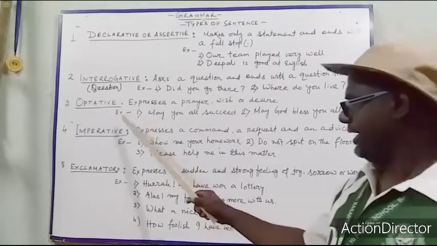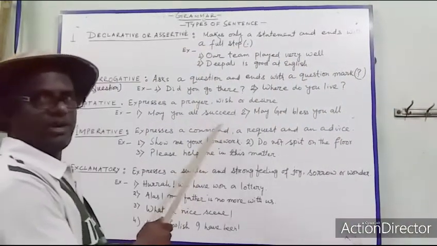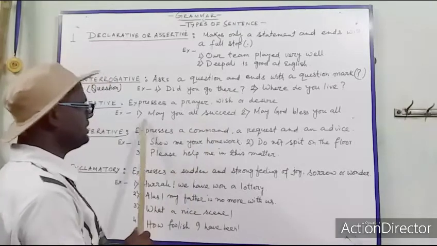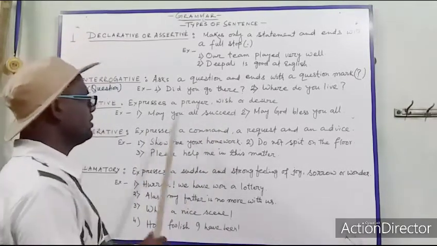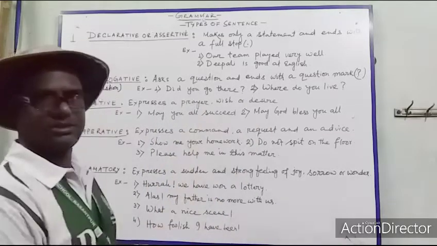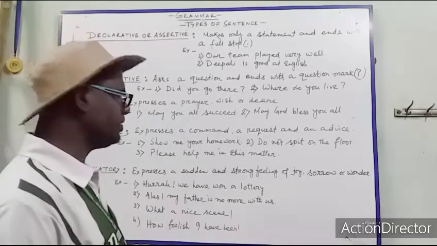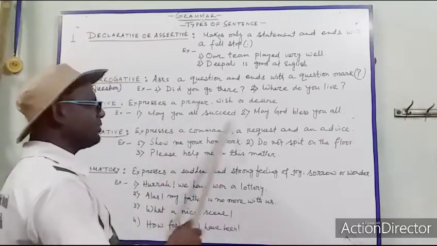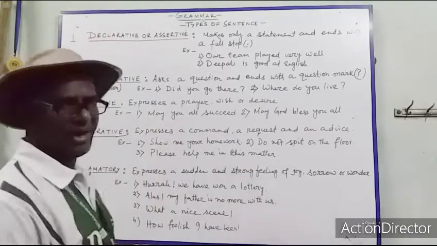Example. May you all succeed. This is a wish. What is that wish? I wish that you all succeed. And this is my desire of mind. This type of sentence generally starts with may or might.